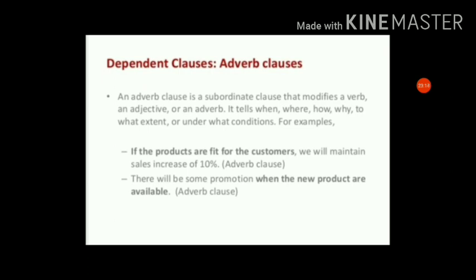And we need to ask when, where, how, why, to what extent, under what condition. There will be some promotion when the new products are available. So there will be some promotion is the essential part. But when? When the new products are available. So it gives extra information or modifies the sentence. That's why it is known as an adverb clause. What is the adverb clause? When the new products are available.